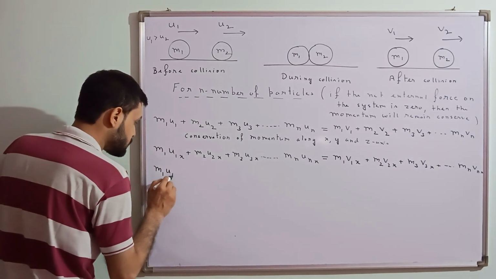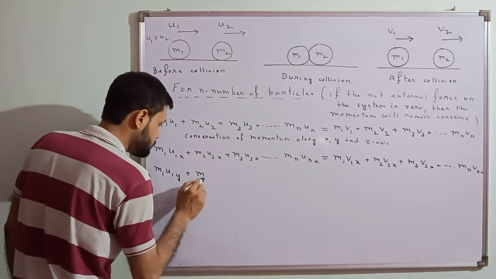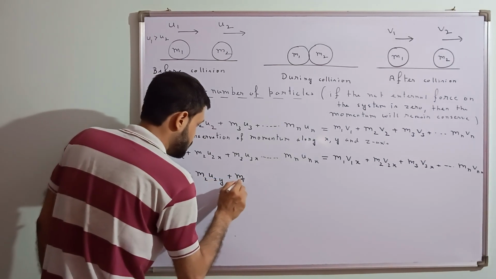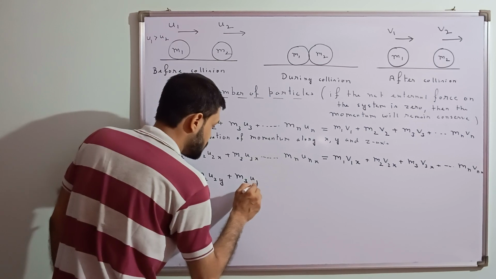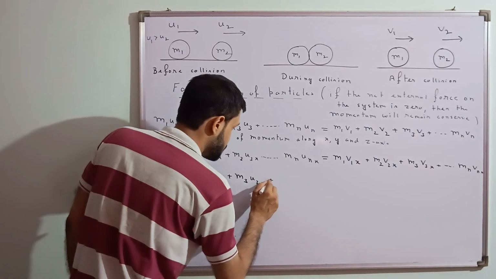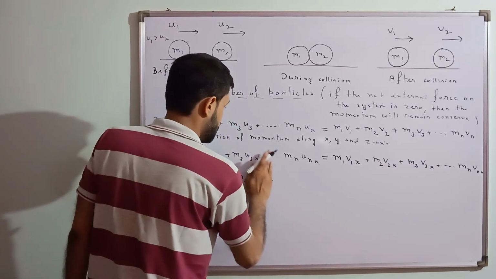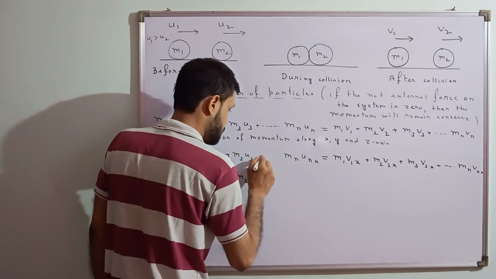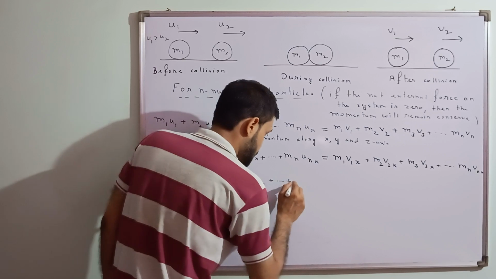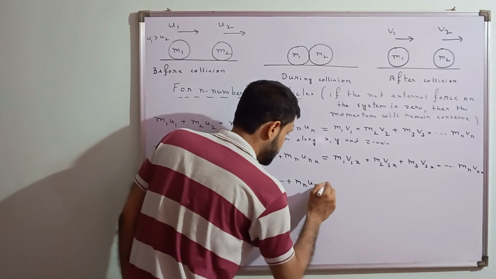m1 u1y plus m2 u2y plus m3 u3y, and plus sign over here, then dot dot dot again plus mn uny along the y-axis.